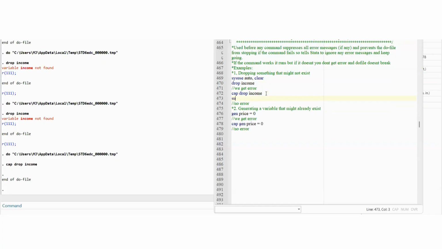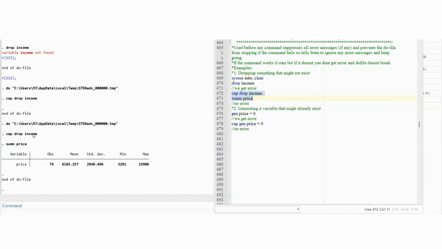So if after this I wanted to do summarize price, in this case we can see that because we wrote cap, Stata ignored the error, and the do file did not break, and any commands that we wrote after that and wanted to run were also executed.